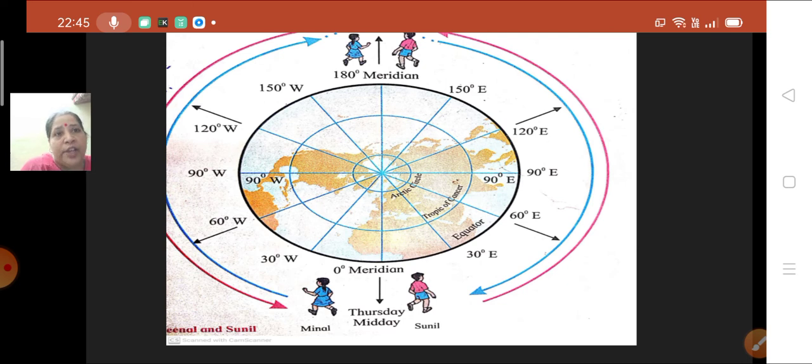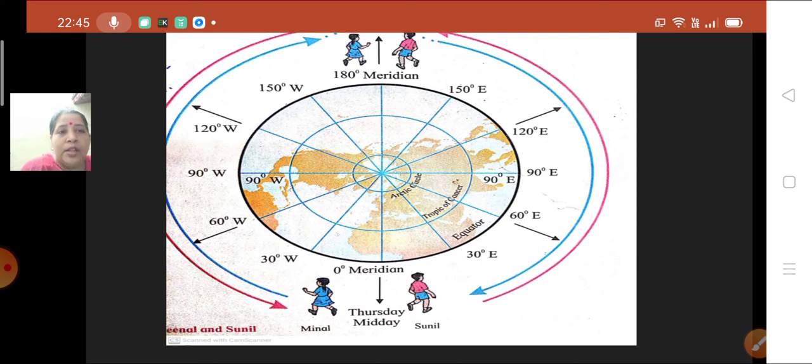Again Meenal is traveling from 150-degree west to the 180-degree meridian now. Again how many longitudes are coming in the middle? Again 30 longitudes are coming, and the time difference is also 2 hours. So what will be the timing at the 180-degree meridian for Meenal? It will be 12 a.m. When she passes the 180-degree meridian, she will finish with her Thursday and enter into the previous day, that is Wednesday.